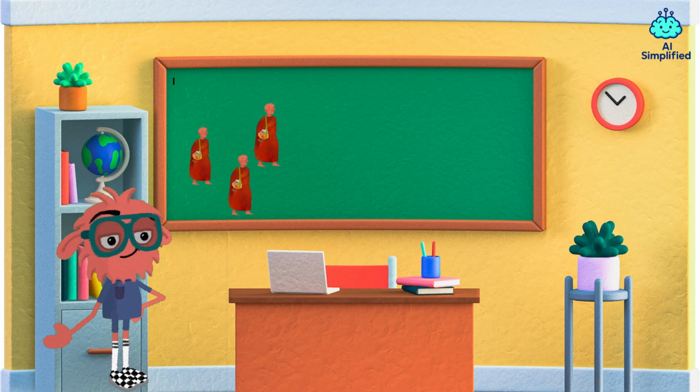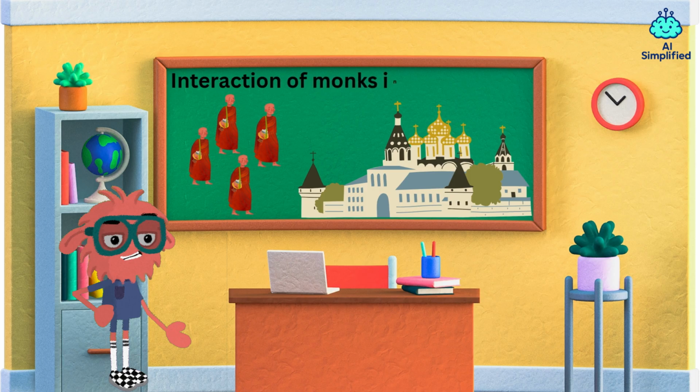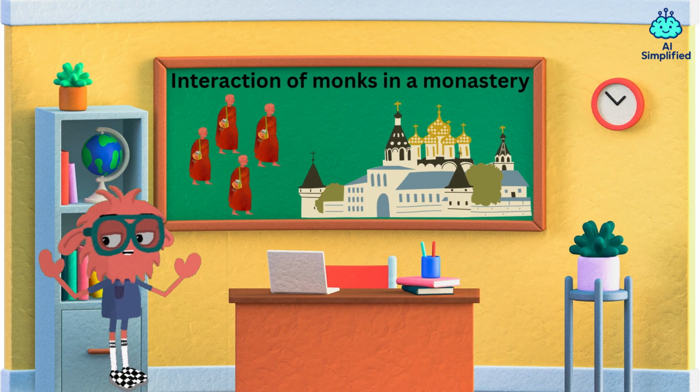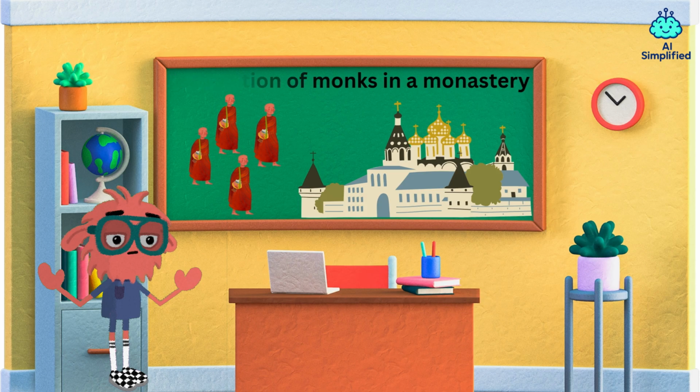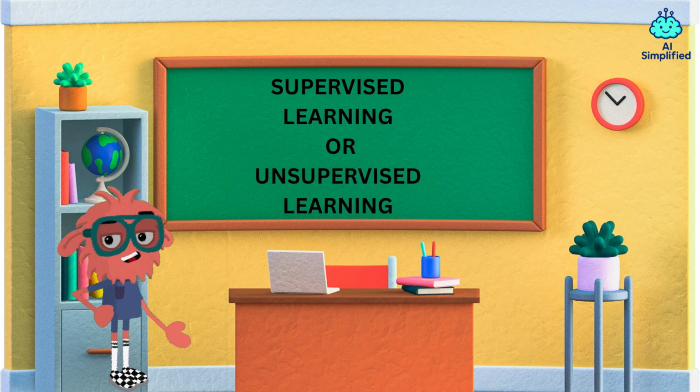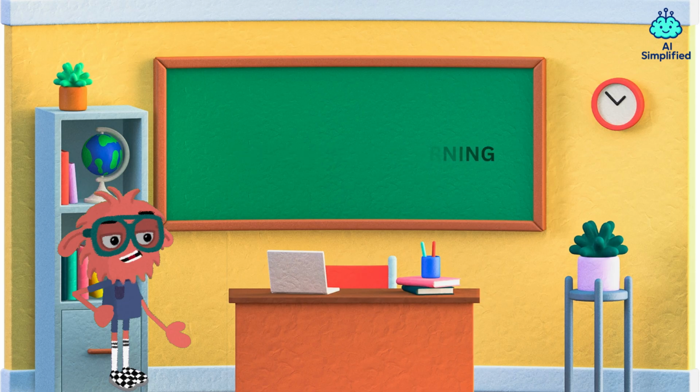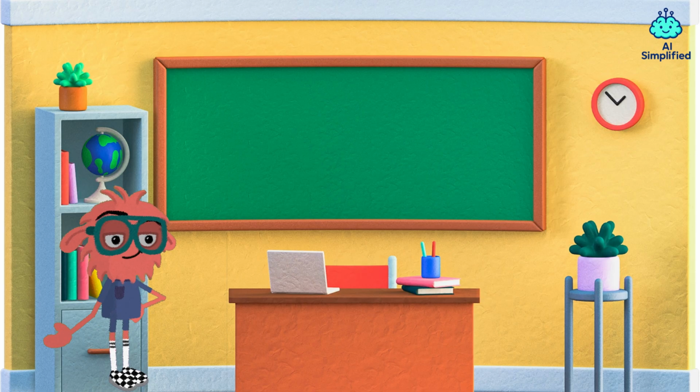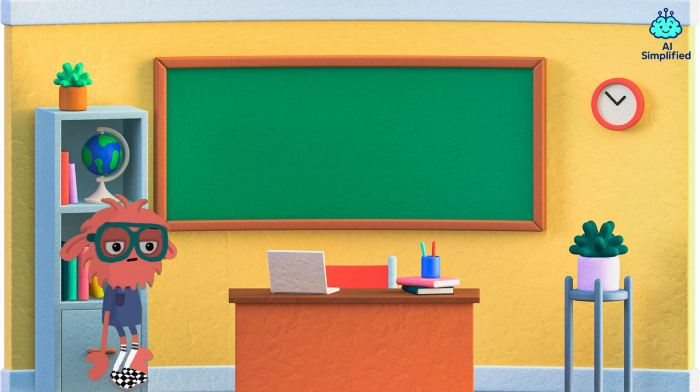Next question. A researcher observes how monks interact in a monastery. He records who meets whom, but he does not know which monk belongs to which group. Is this supervised or unsupervised learning? This is unsupervised learning, because there are no labels. The machine discovers patterns on its own.